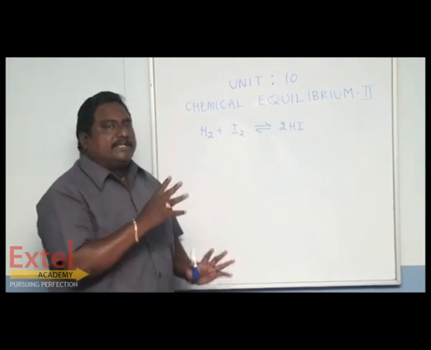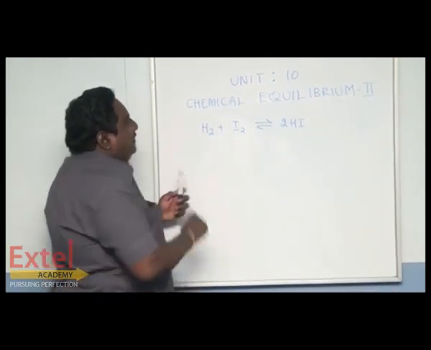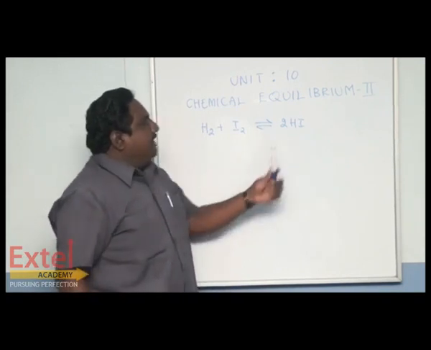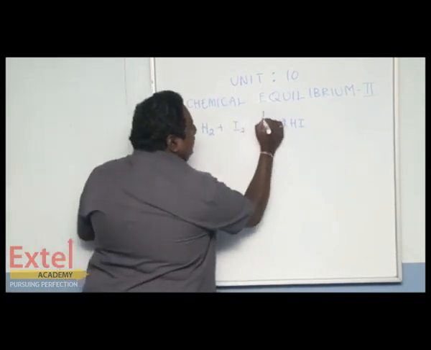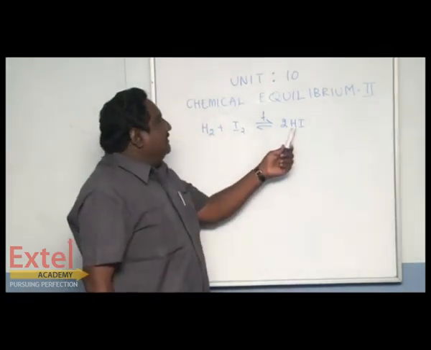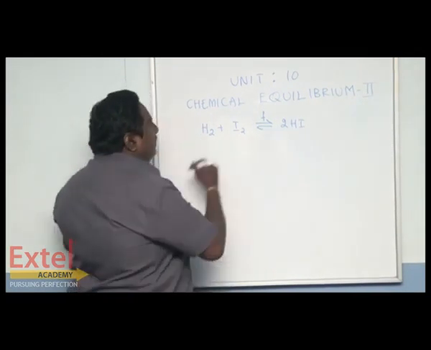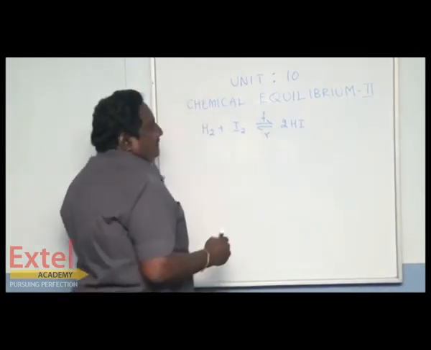Here, two reactions are there, obviously. Hydrogen combining with iodine to form 2HI is called the forward reaction. Then 2HI decomposing to form H2 and I2 is called the reverse reaction.